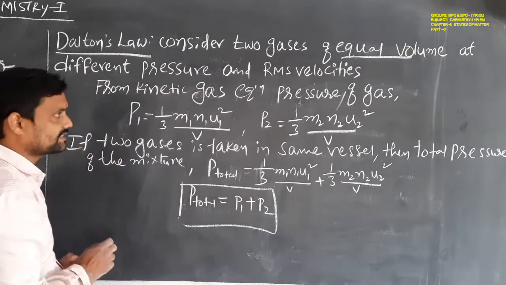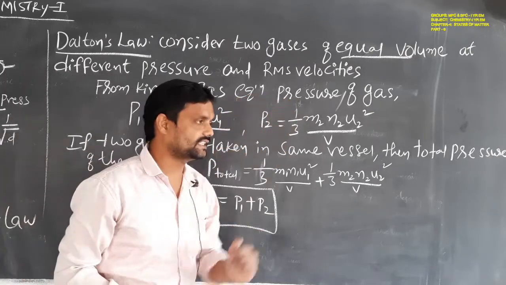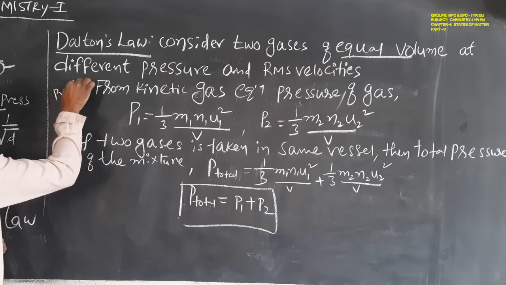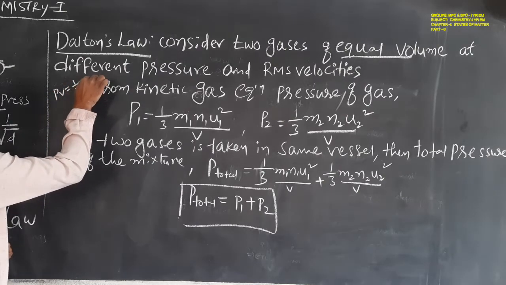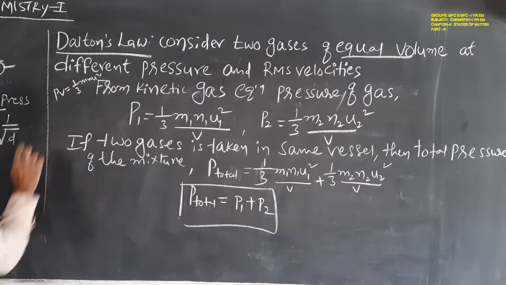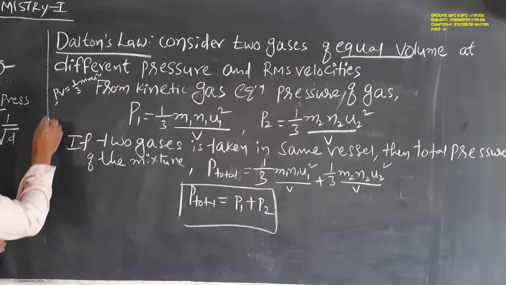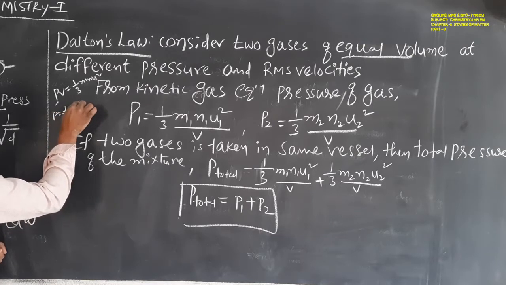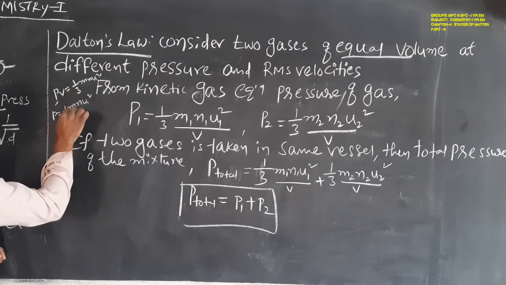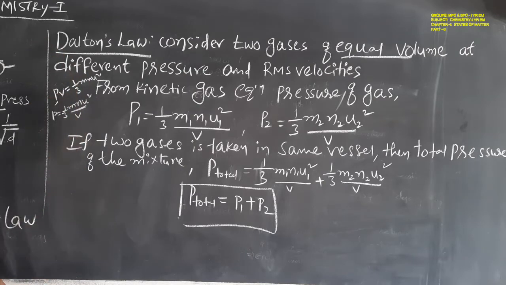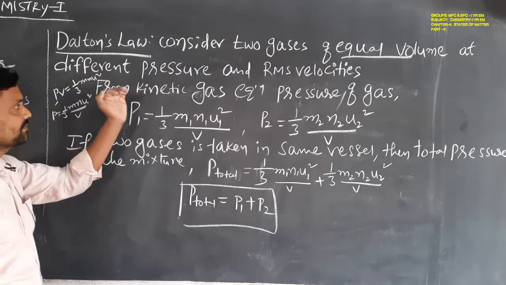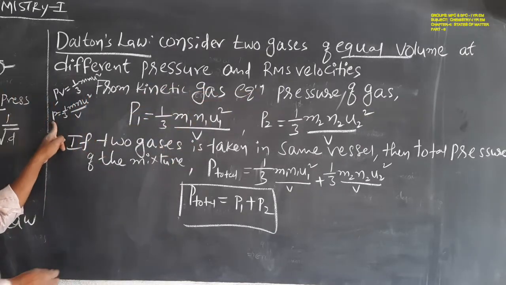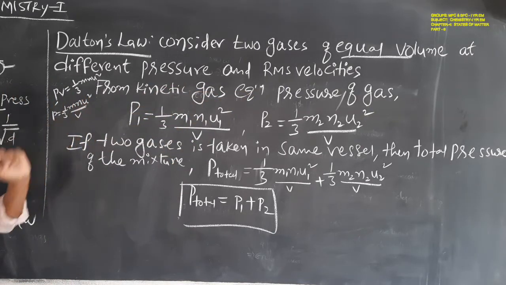From the kinetic gas equation, the pressure of the gas. Kinetic gas equation means, as we already know, PV is equal to 1 by 3 m n u square. From this kinetic gas equation, how can we write the pressure? P is equal to 1 by 3 m n u square, and this V goes to the denominator. So from the kinetic gas equation, the pressure of the gas P is equal to 1 by 3 m n u square by V.